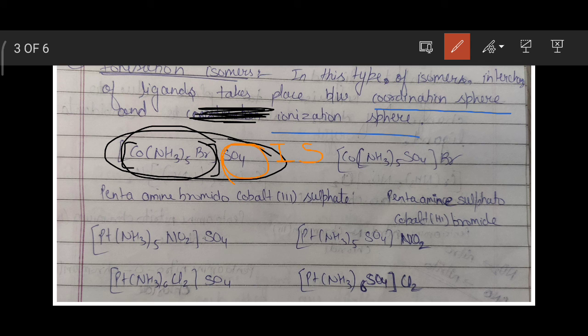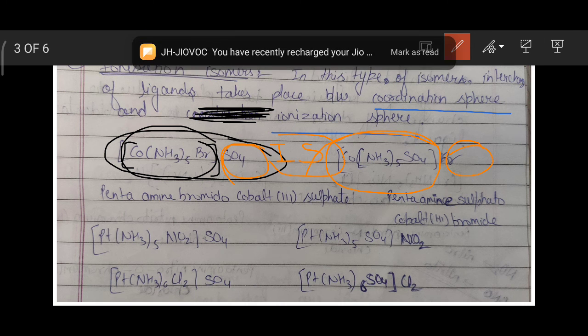You must have this basic information. Similarly, in this example also, the species inside the square bracket form the coordination sphere, and outside they form the ionization sphere.